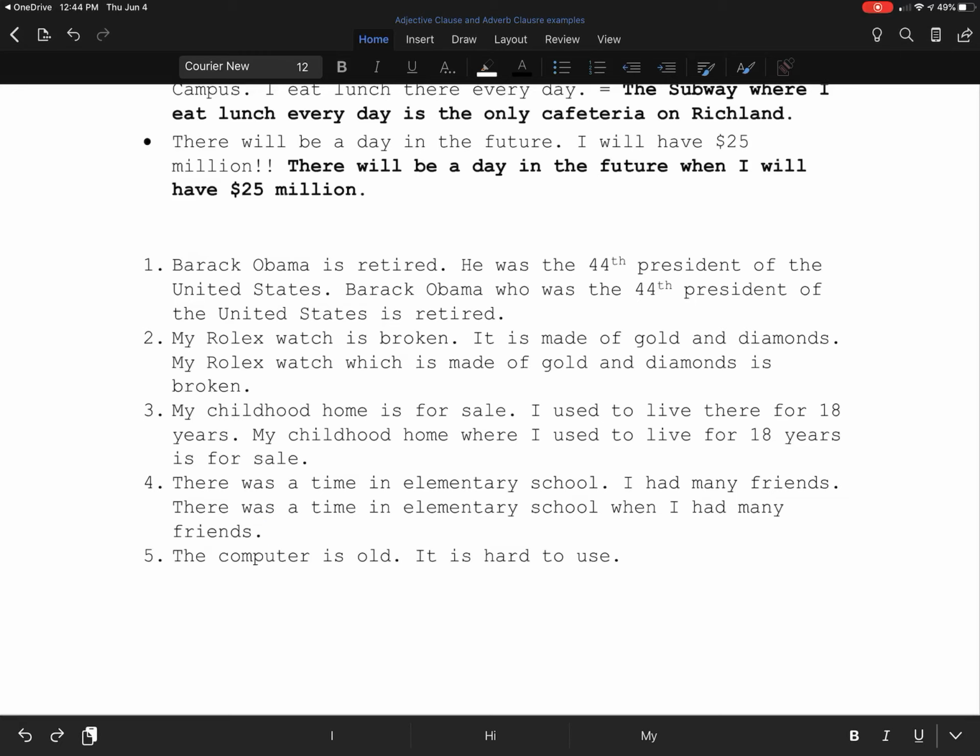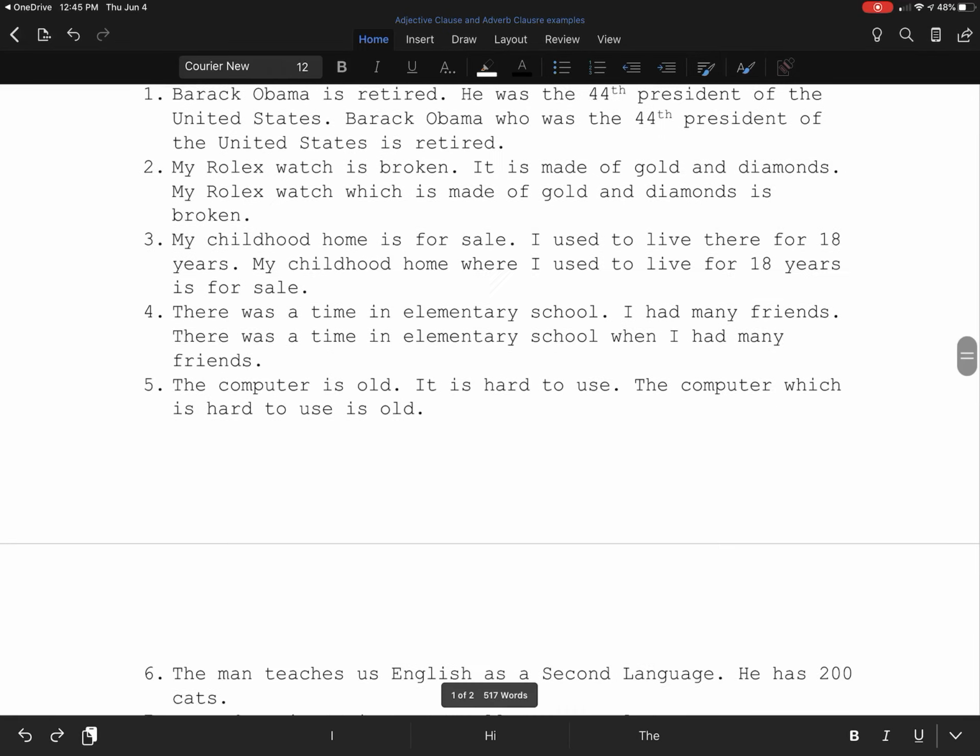The computer is old. It is hard to use. The computer and it are both things, so we're going to be using which. The computer, which is hard to use, is old.